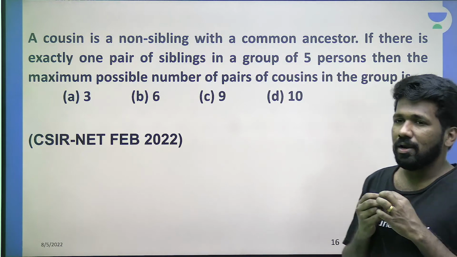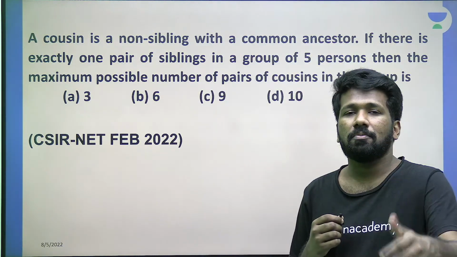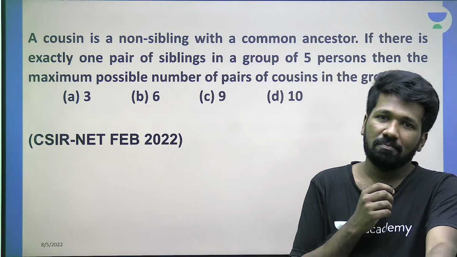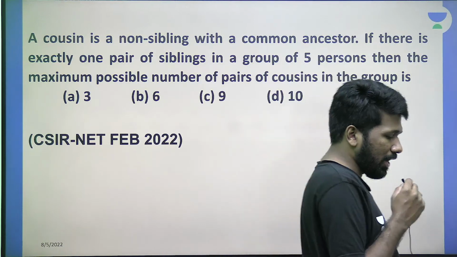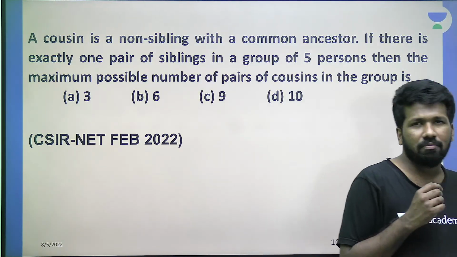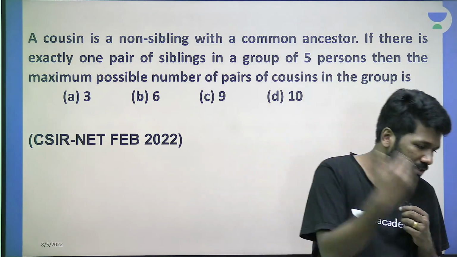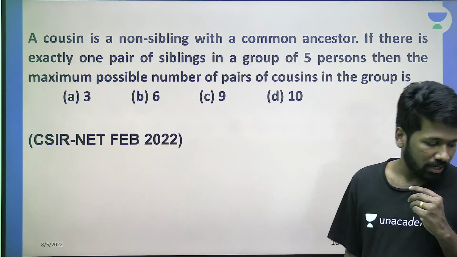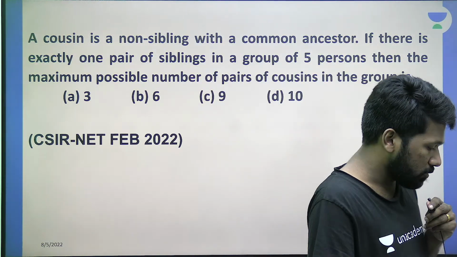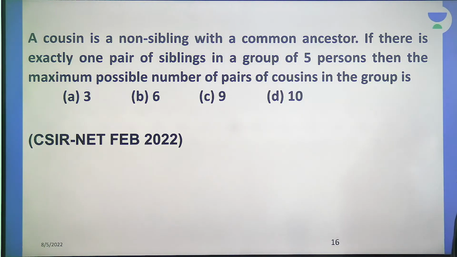This question is from the blood relation topic and also we can say numeric ability or permutation combination chapter. Both ideas are together coming in this question. All of you make a try. I will give you time to try, like 1 minute, 1.5 minutes. In that time try, after that you can mention the answer in the chat. And after that, I will start explaining. So take it as a practice opportunity and a learning opportunity also. Okay, so all of you try 1 minute, 1.5 minutes more.